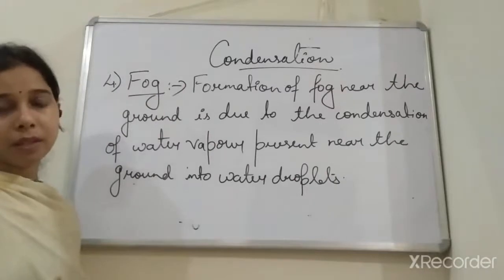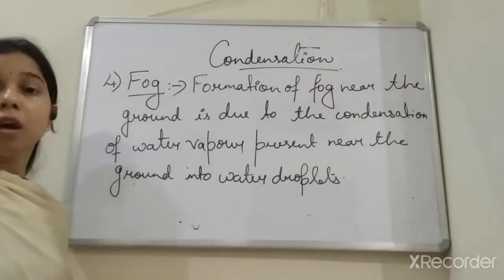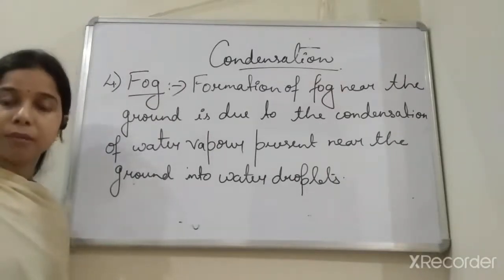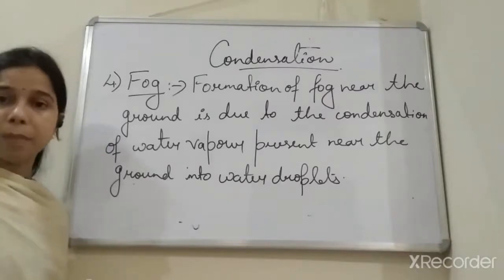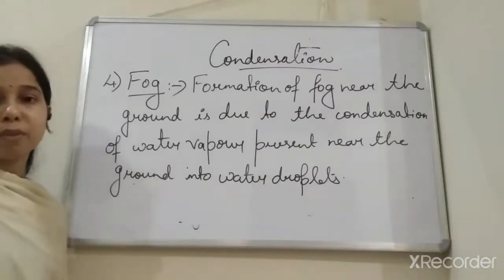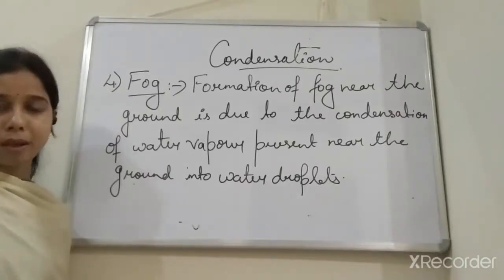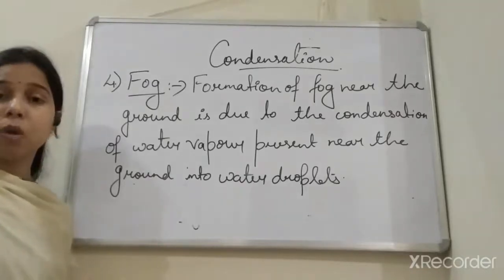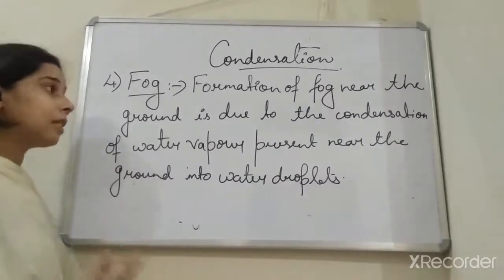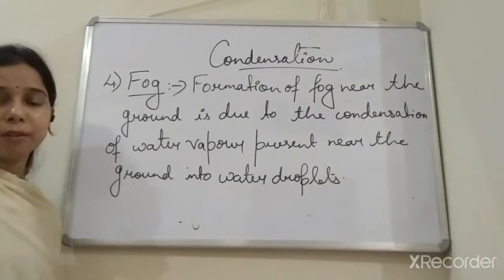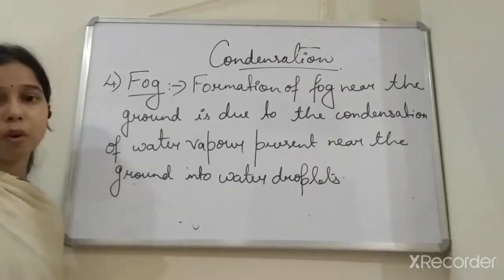Here also the same thing happened. It basically occurs in the winter or in very cold temperature. At that time, there is a formation of a thick, white, cloudy-like appearance near the ground, which we call fog. And the formation of fog occurs since the water vapor present near the ground gets condensed into water droplets.